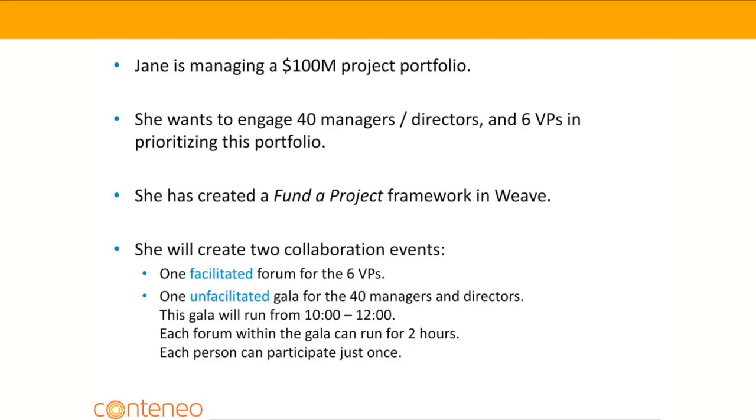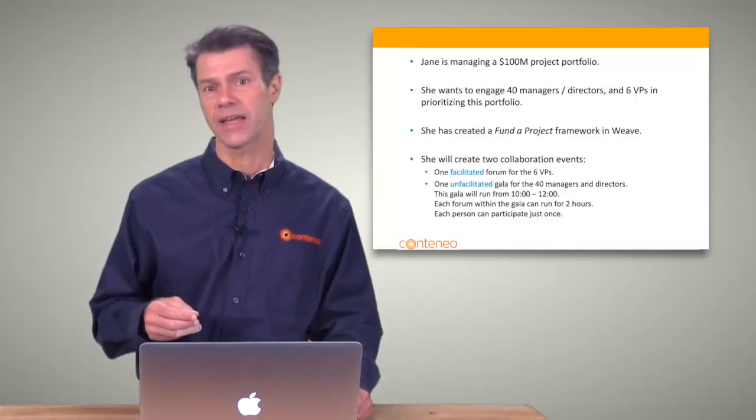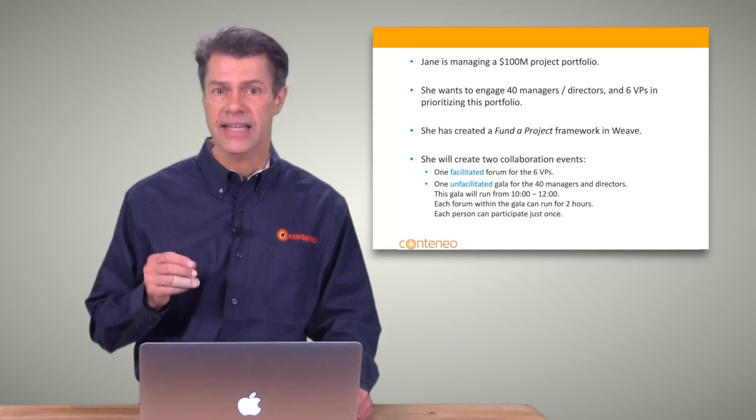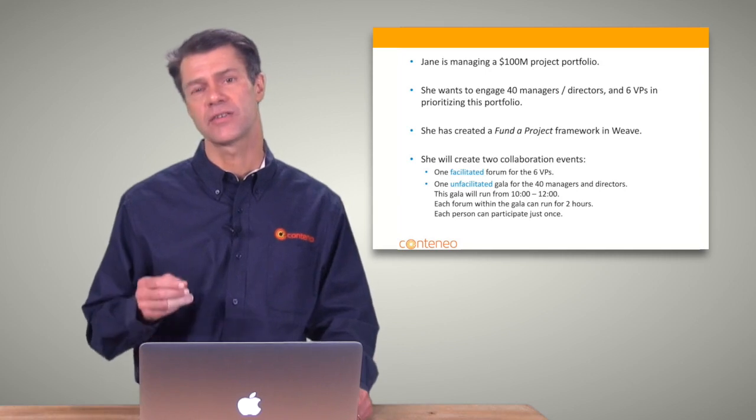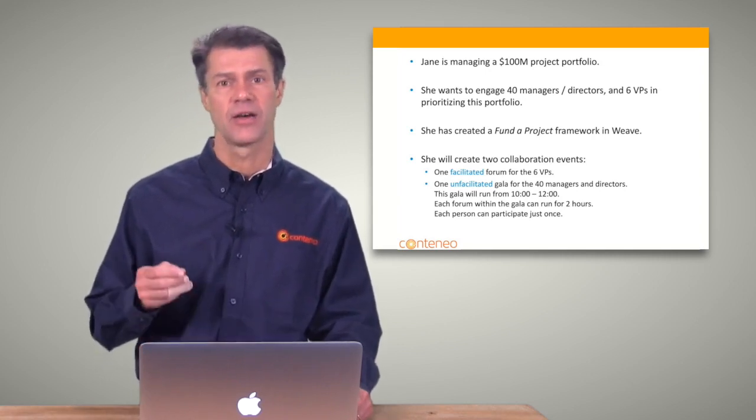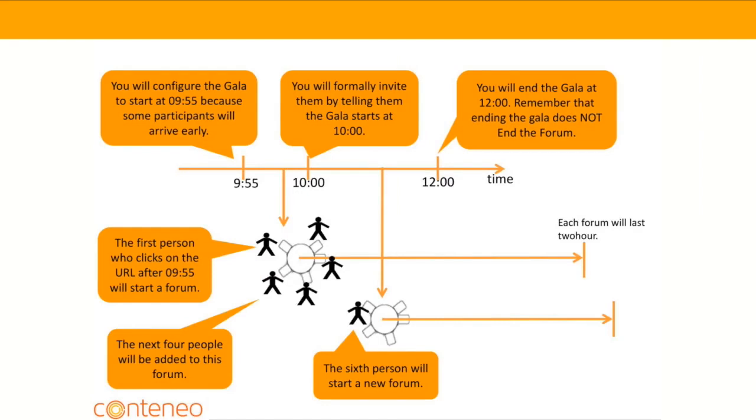The second is an unfacilitated Gala for the 40 managers and directors. Now, this enables her to get feedback from people throughout the organization on the proposed project portfolio, and she can bring that information into the meeting with the VPs so that they can understand the voice of the larger group of participants. Now, this Gala will run on a single day from 10 o'clock till 12 o'clock. And each forum within the Gala can run for 2 hours, and Jane will configure this so that each person will participate only once.